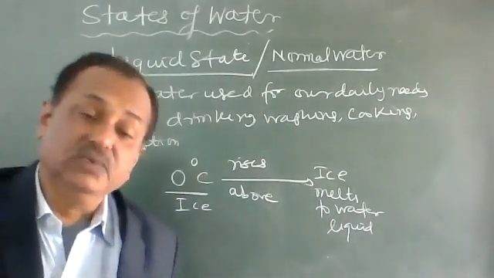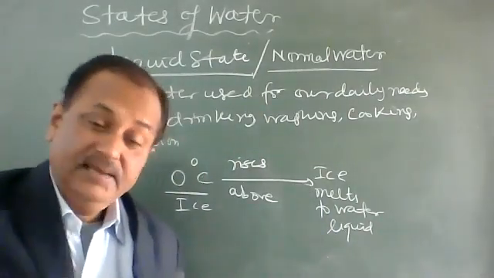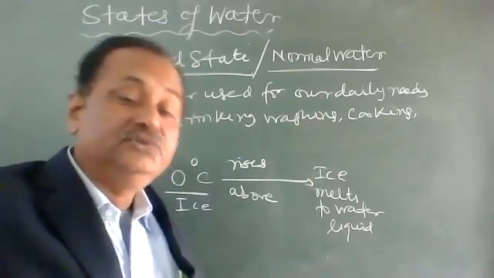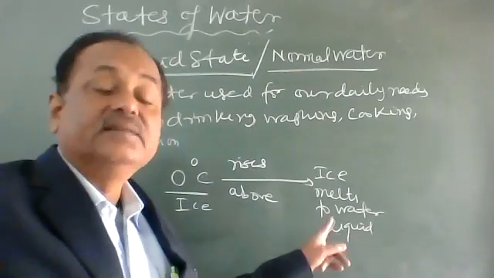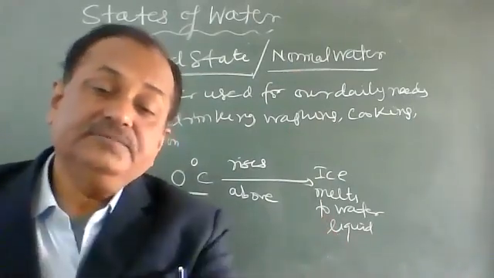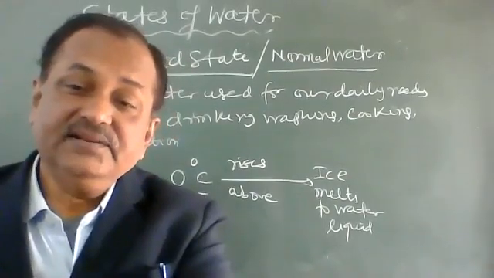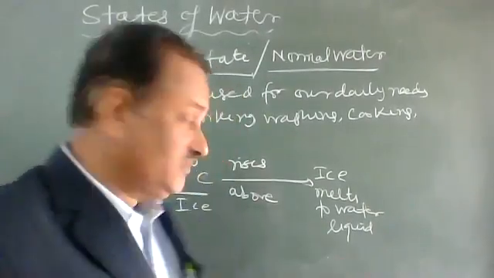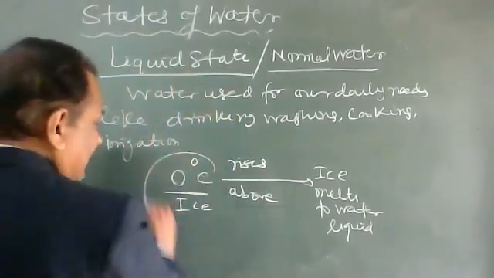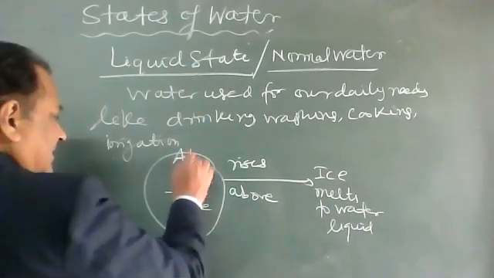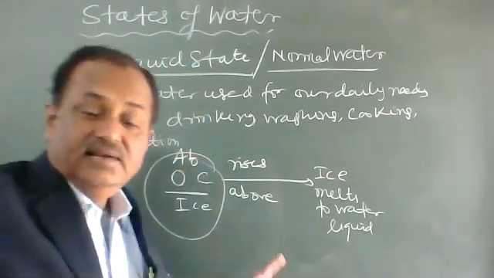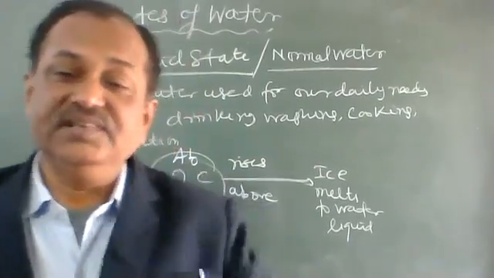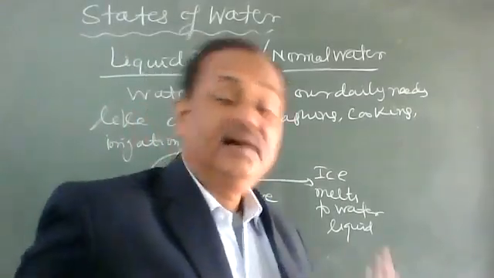Ice melts to water or liquid water. So normal water is stable above 0 degrees Celsius. You have to keep in mind that normal water is stable only above 0 degrees Celsius. Below 0 or at 0, it is ice. And steam or water vapors are formed at 100 degrees Celsius.